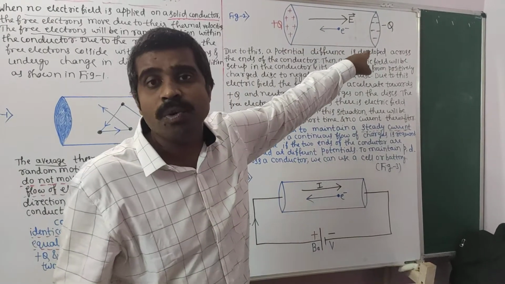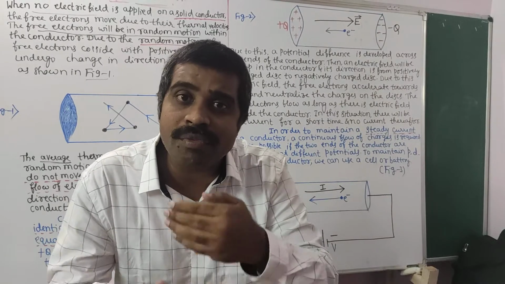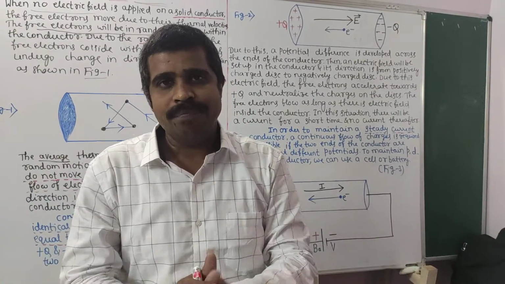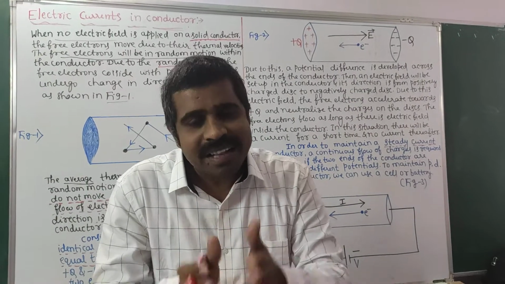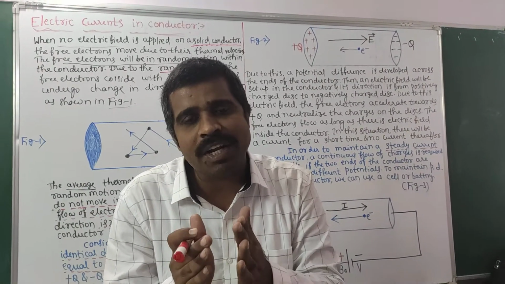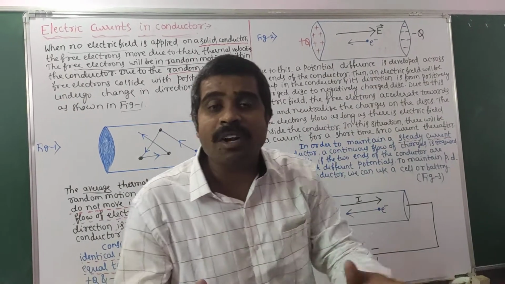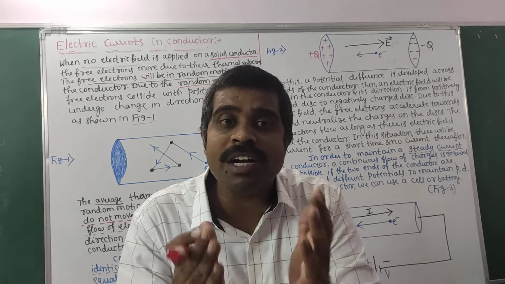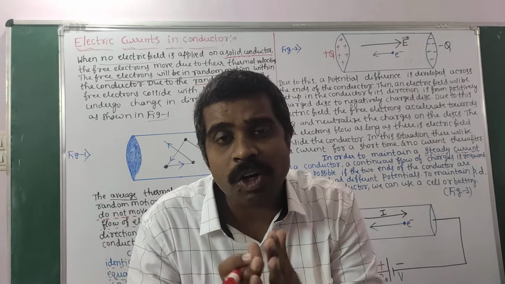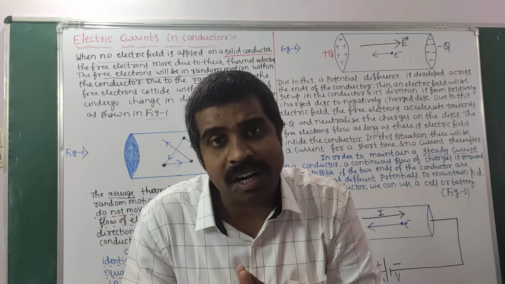Why should electrons move? Because of the electric field, electrons will move either in the same direction as the electric field or opposite to it. The electrons will move opposite to the direction of electric field. Nature is like that only. The direction of electric field is always from positive charge towards negative charge, but electrons will move from negative to positive, meaning opposite to the direction of electric field.